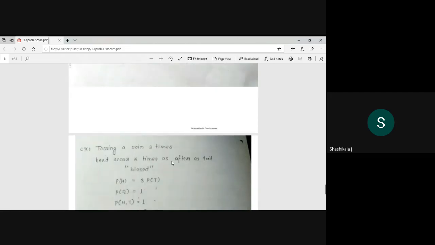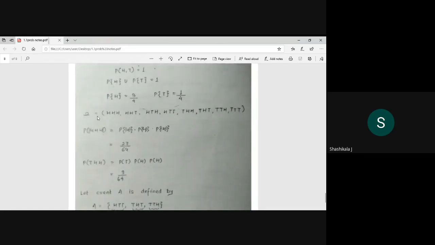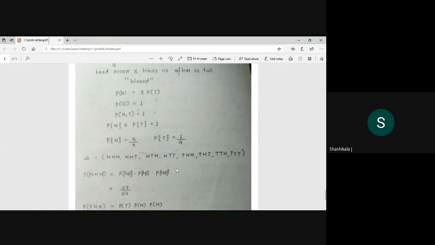Example: tossing a coin 3 times, and head occurs 3 times as often as tail. So then the probability of H is equal to 3 times the probability of the tail, as they have given. And the total is equal to 1, so we are defining it as 3 by 4 and 1 by 4. Okay, and here the sample space is HHH, HHT and HTH. Here these are all the sample space.